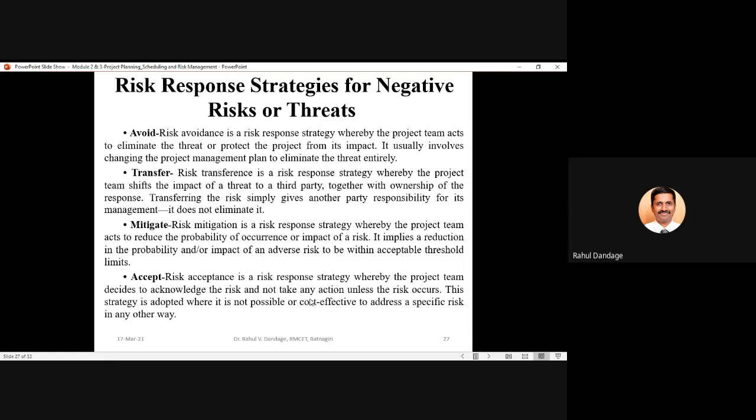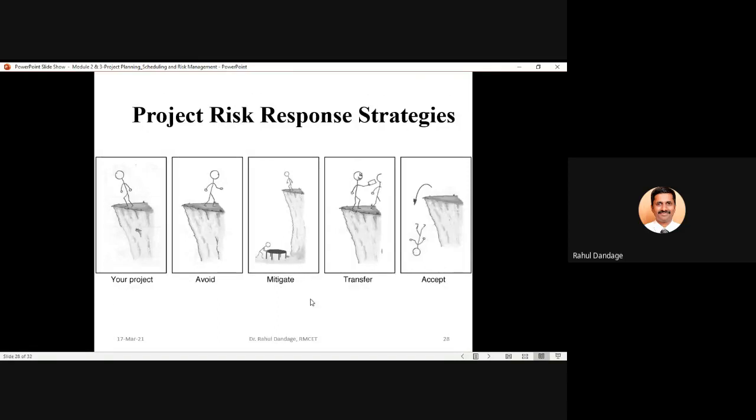Instead of theoretical discussion, this will be more appropriate to understand the various project risk response strategies. You can see picture number 1 is about your project. You want to jump from that hilly area to the valley on the left hand side. So the first thing is, you can simply give up, avoid that. You can move away from that particular risk. If you don't jump, then there are no chances that you will get injured or have any trouble. So you are simply going for avoiding the risk.